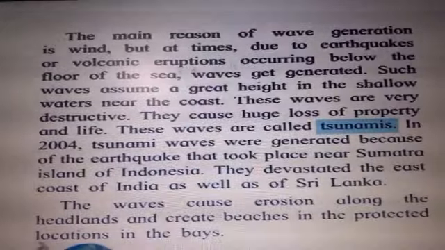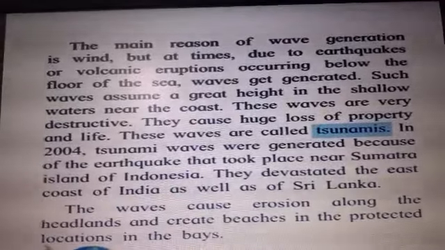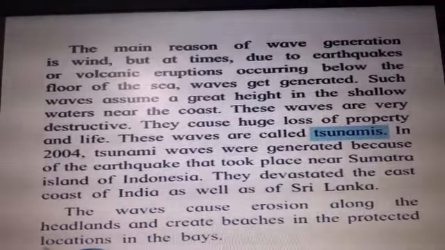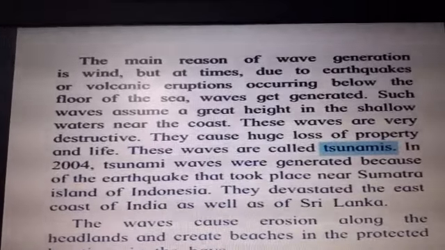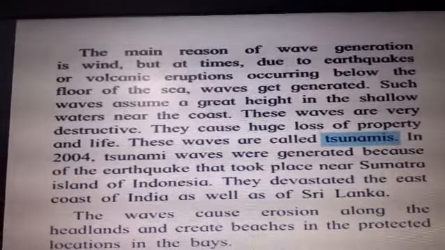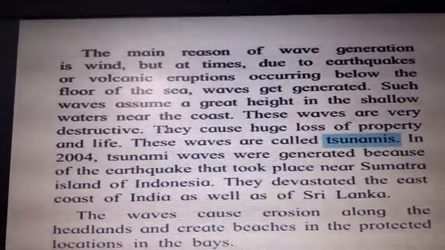The main reason of wave generation is wind, but at times due to earthquakes or volcanic eruptions occurring below the floor of the sea, waves get generated. So one of the main reasons we have studied is what? The main reason for wave generation is wind, but sometimes due to earthquakes or volcanic eruptions which occur below the floor of the sea, which means inside the ocean floor, waves are generated. Such waves assume a great height in the shallow waters near the coast.